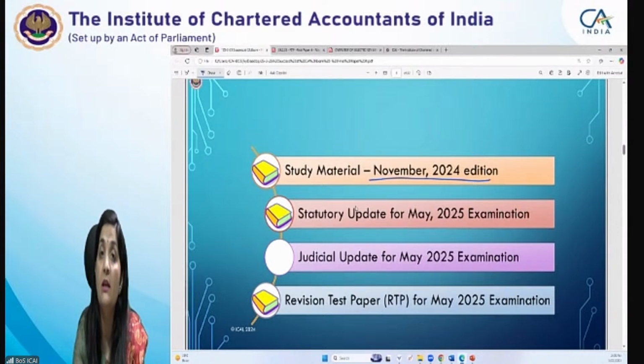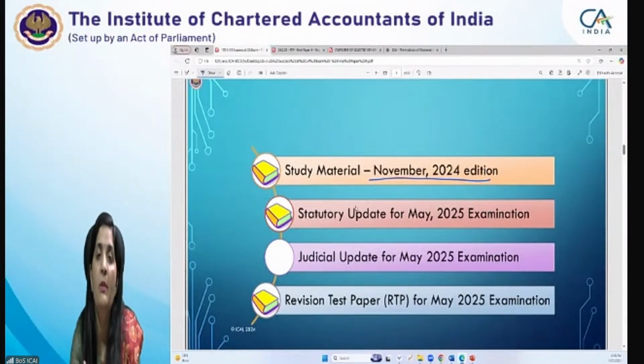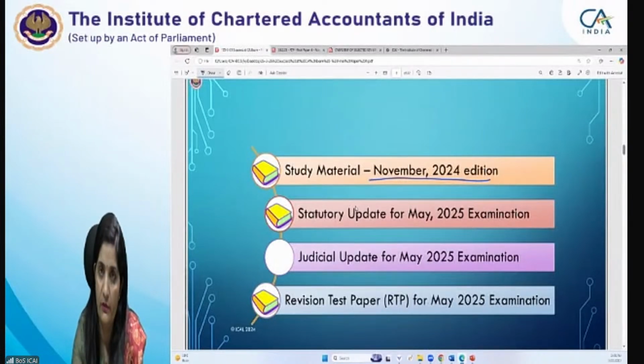Why am I saying this? Because this study material is updated as per the Income Tax Act as amended by the Finance (No. 2) Act 2024, and also the amendments made by the circulars or notifications issued up to 31st of October 2024. So up to that time, it has been updated. Kindly study from this study material only.